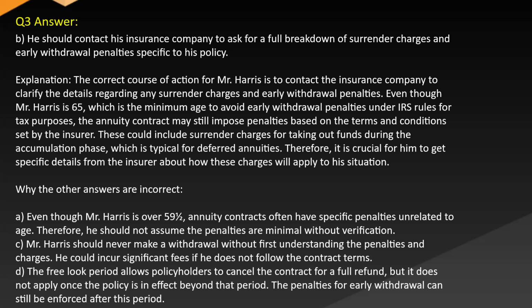These could include surrender charges for taking out funds during the accumulation phase, which is typical for deferred annuities. Therefore, it is crucial for him to get specific details from the insurer about how these charges will apply to his situation. While the other answers are incorrect, A. Even though Mr. Harris is over 59½, annuity contracts often have specific penalties unrelated to age. Therefore, he should not assume the penalties are minimal without verification.